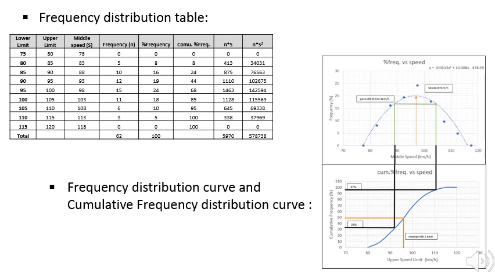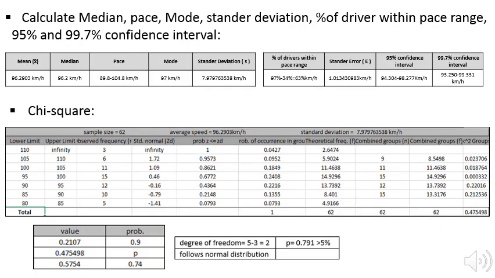Then we plotted the frequency distribution curve and cumulative frequency distribution curve. Using the central tendency equations, we calculated the mean, standard deviation, and the 95% and 99.7% confidence intervals. And by using the frequency distribution curve and cumulative frequency distribution curve, we calculated the pace range, median, mode, and the percentage of drivers within the pace range.